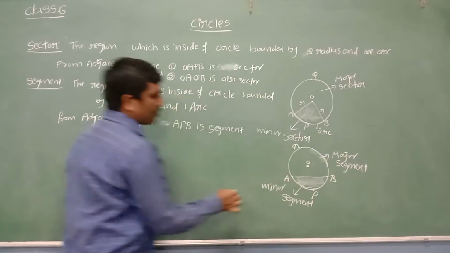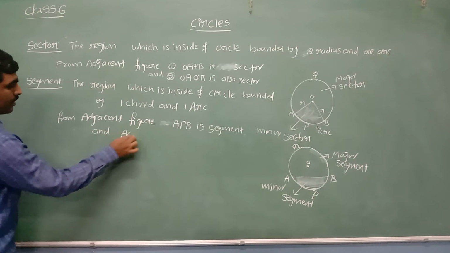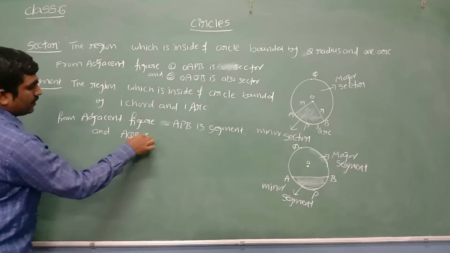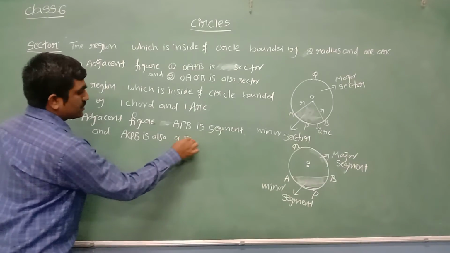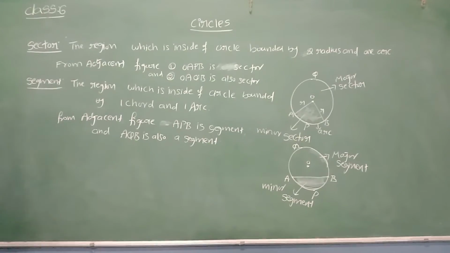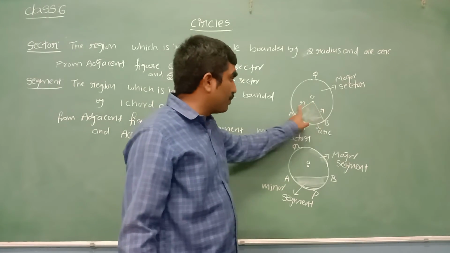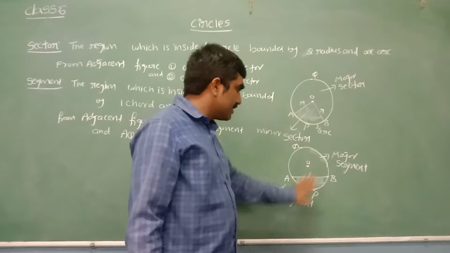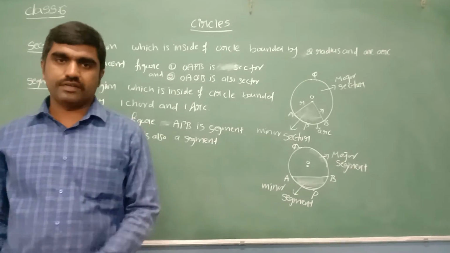AQB is also a segment. So this is about what a sector is and what a segment is. A sector is the region bounded by two radii and one arc. A segment is the region bounded by one chord and one arc.